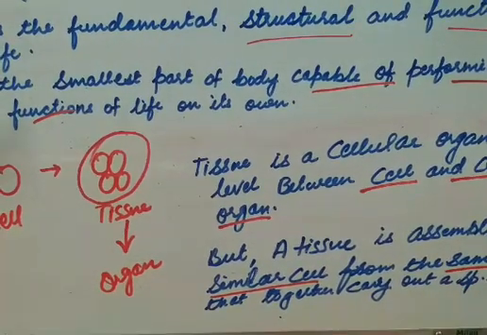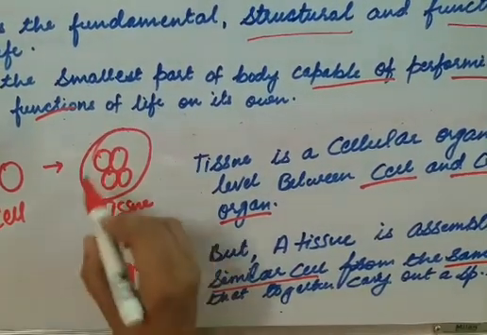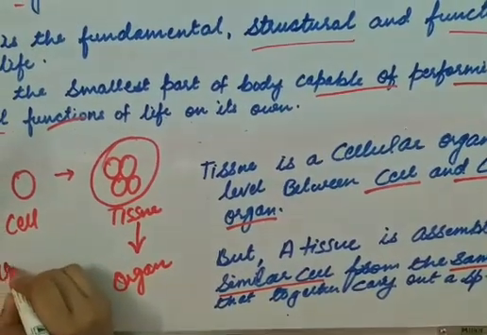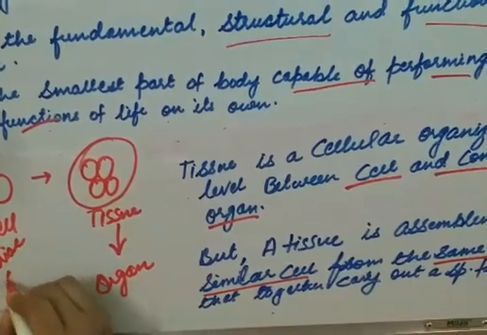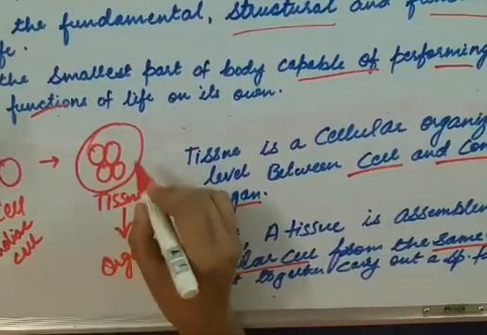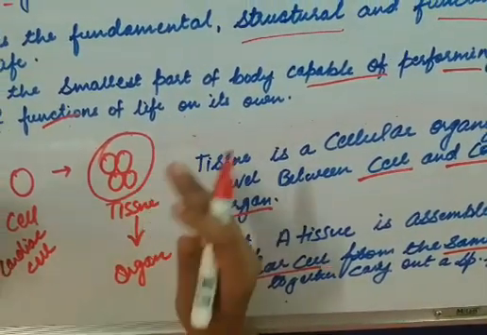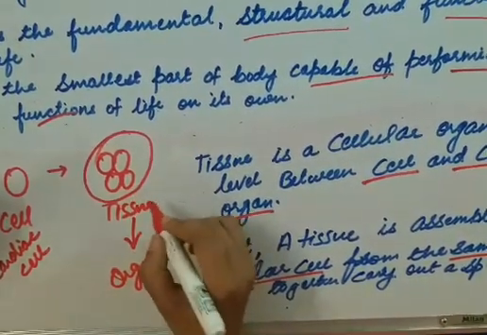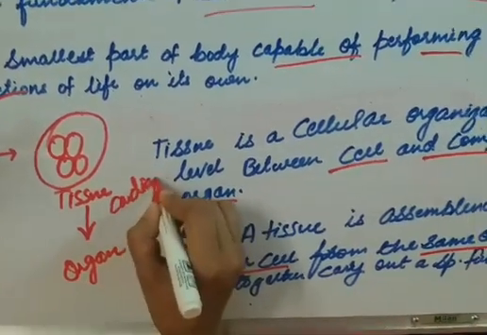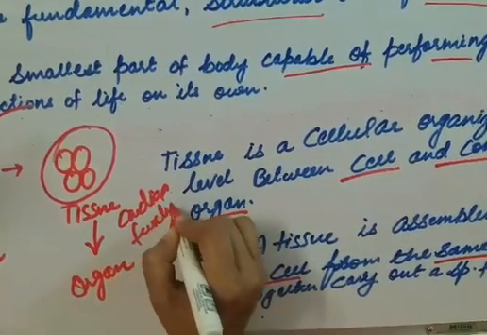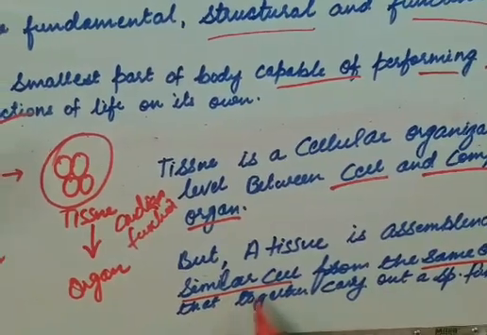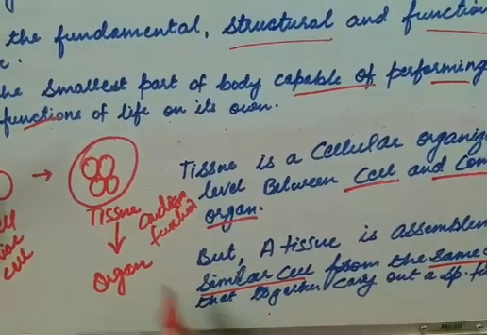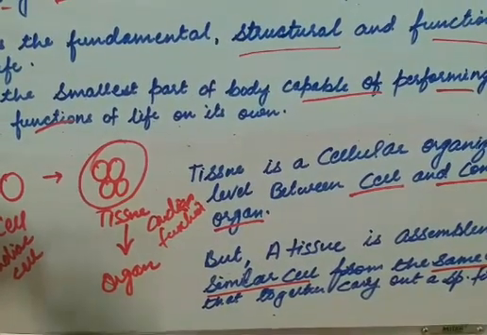Their origin should be the same and they should carry a specific function. This tissue will perform only the cardiac functions when it comes from similar cells from the same origin. Okay, so this is all about the tissue.